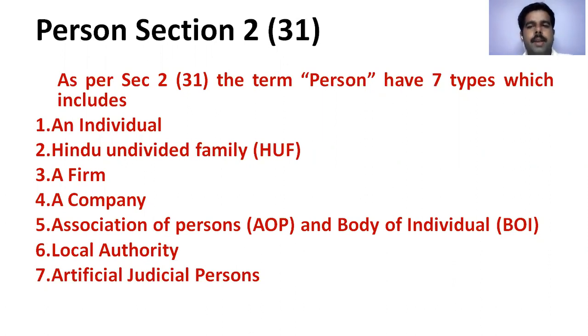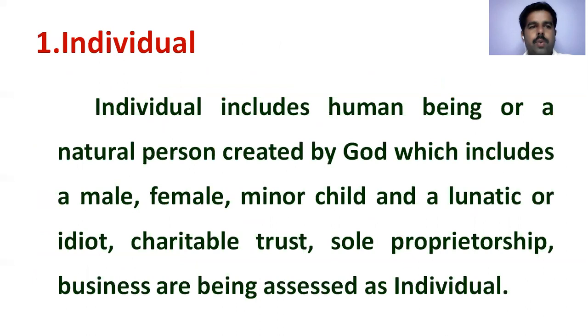So the first one is individual. What is an individual? You observe, an individual includes human beings or natural persons created by God, which includes a male, female, minor, child, and a lunatic or idiot, charitable trust, sole proprietorship, business, being assessed as individual. You observe these individual natural persons. Natural person means like me and you, who are created by God.